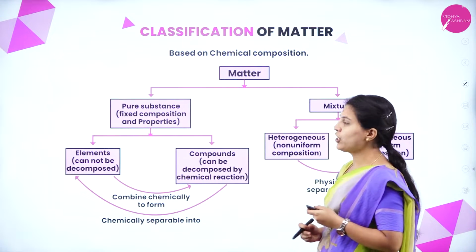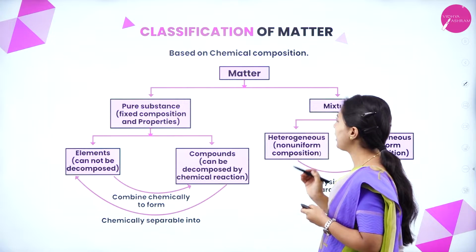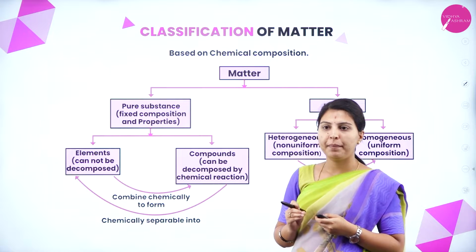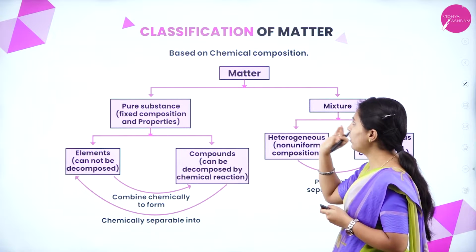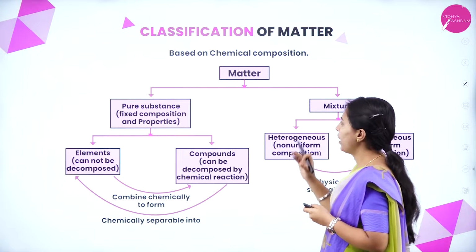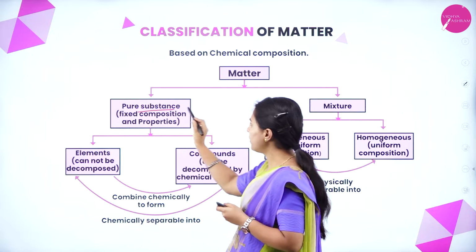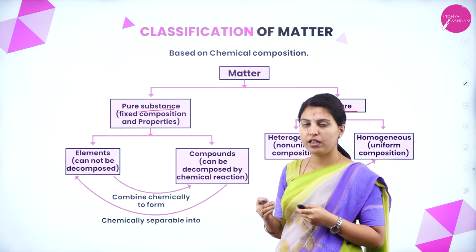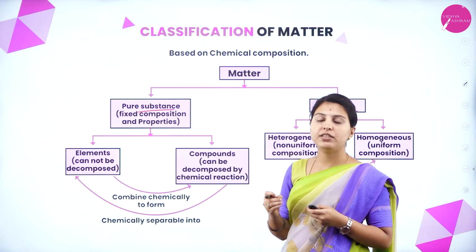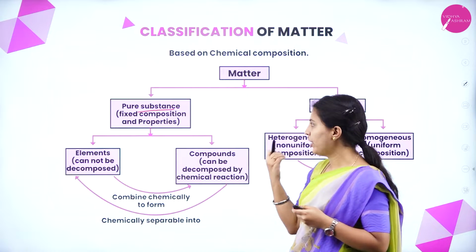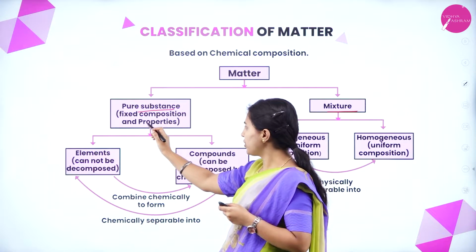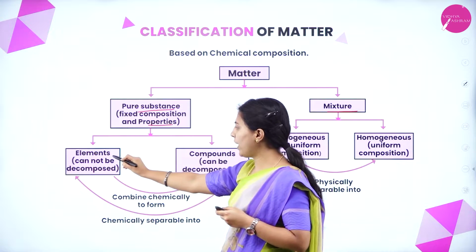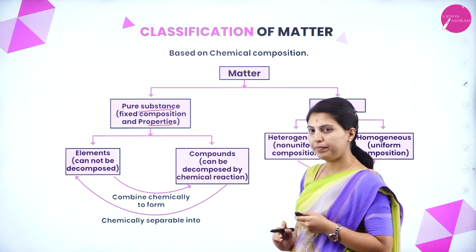Okay, and the classification of matter based on chemical composition. We have seen the physical classification of matter. Now we are seeing it based on chemical composition. Matter is divided into pure substance and mixture. Okay, what is pure substance? Only one kind of element or molecule will be present in the pure substance, that is fixed composition and properties. Again, pure substance will be divided into elements and compounds.